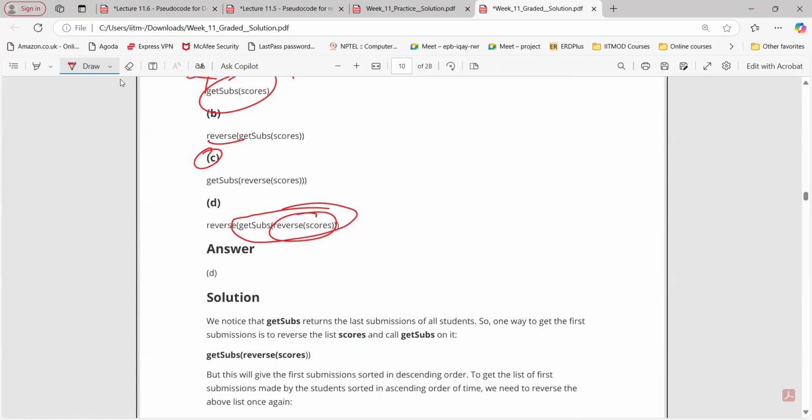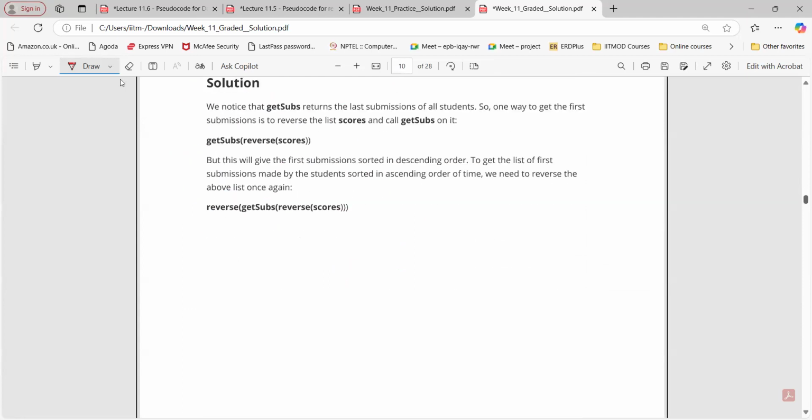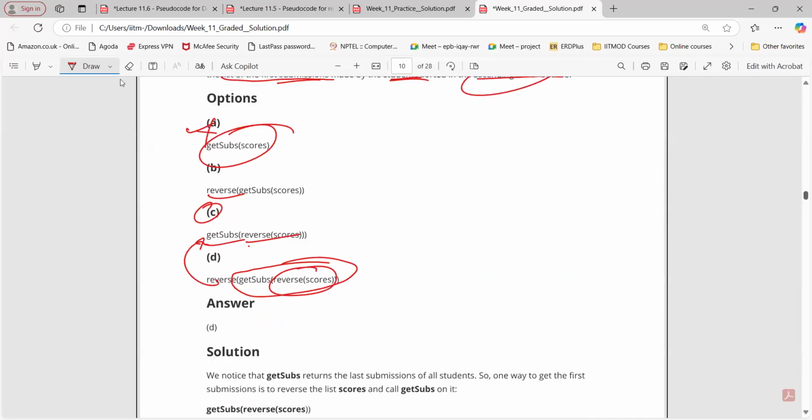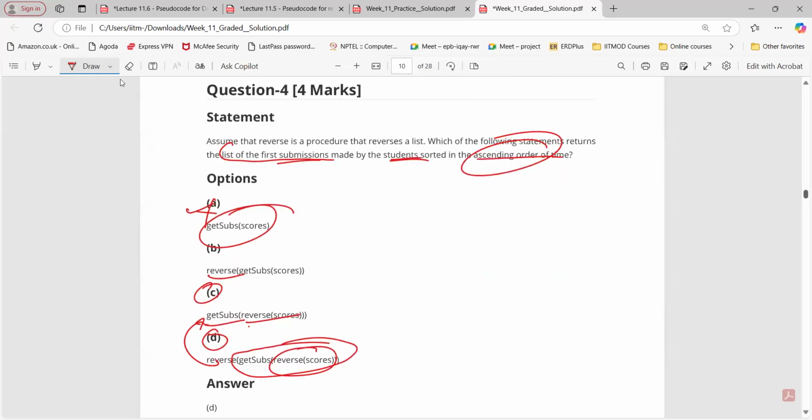If you use C, we are simply reversing, so we get first submission in descending order. And if I simply reverse that, then I get the ascending order, right? So this is how option D is correct. Please try to solve this.